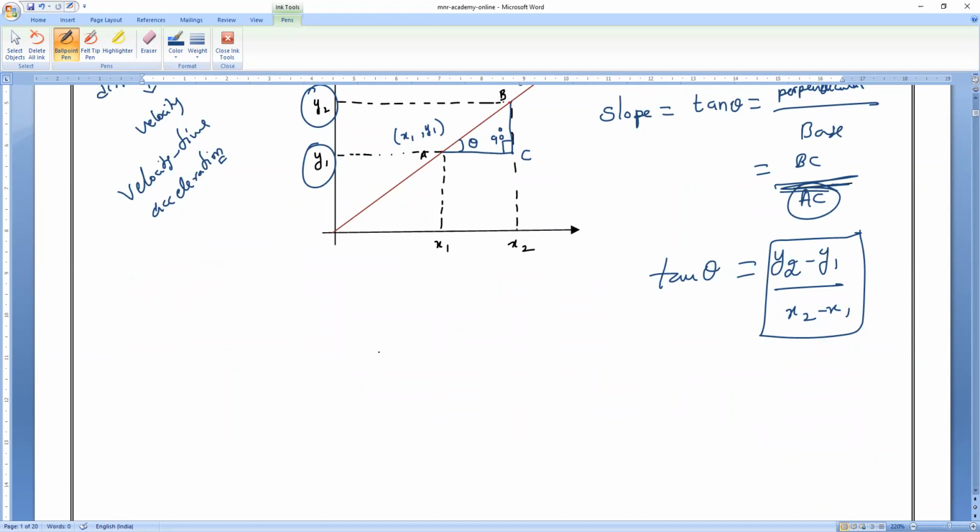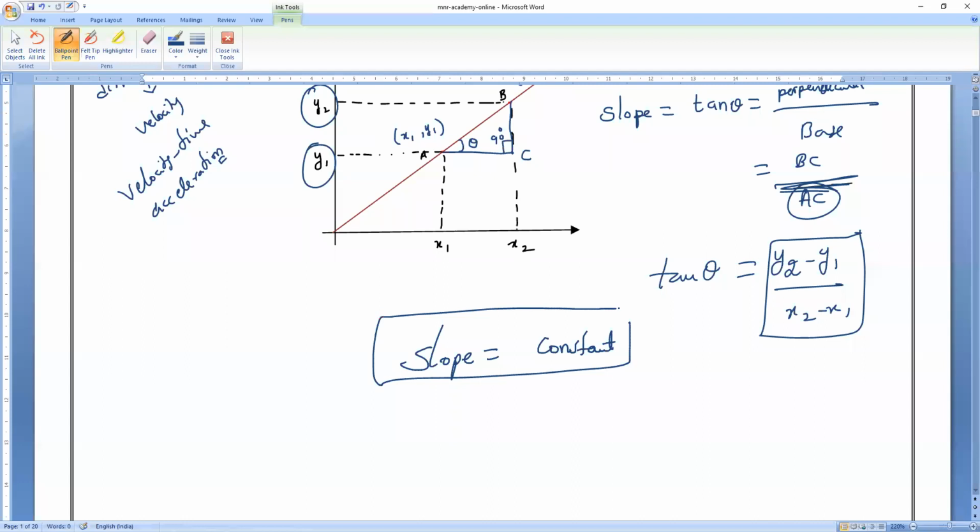So for a linear graph, does the slope remain constant or is the slope variable? Everybody, slope remains constant. We wanted to prove it. Clear, everyone? Understood? Actually, this is a 9th class concept.